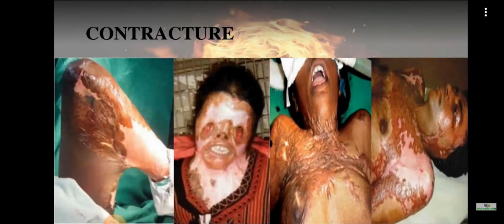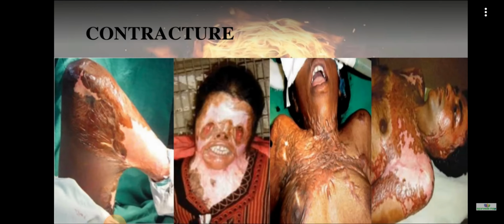Next is the contracture. Contracture in the wound means there will be tightening or shortening of the tissues due to the damage of the tissues or the burns involving the muscles, tissues, etc. There will be tightening or shortening of the involved tissues. That is called contracture. So in burns, contracture will be present in that burn wound. Mainly, it affects places like joints, eyelids, cheeks, etc. So in the picture, you can see the knee joint is affected, the face, chest region, all those places have contractures present.